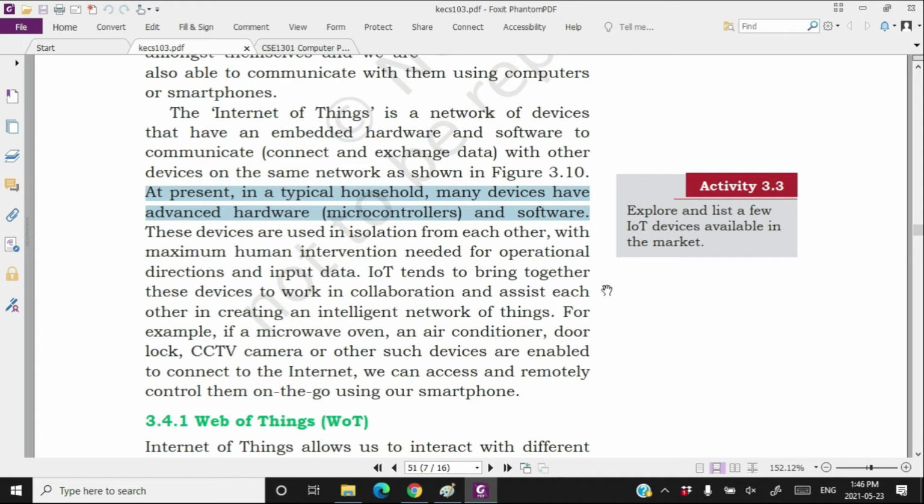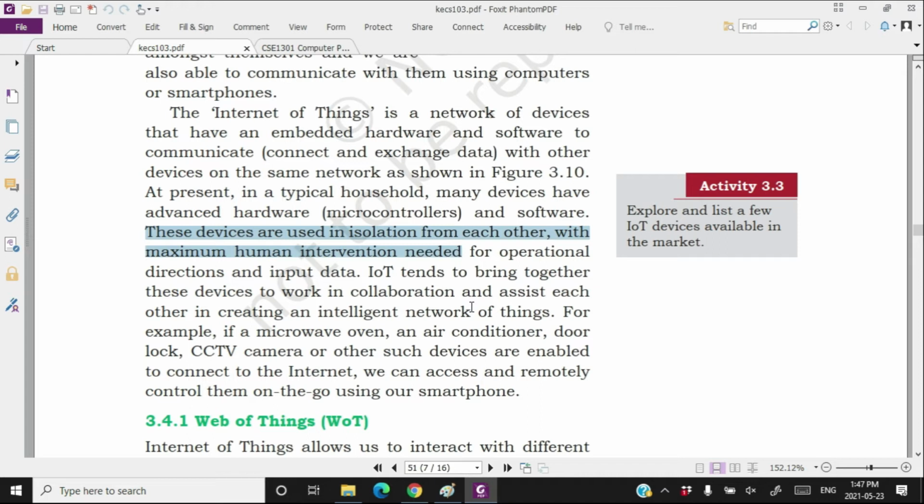So at present, all these household appliances own embedded hardware and software on a single chip. These devices are used in isolation, means the refrigerator is not telling the washing machine that it needs a repair, do you also need one? Means these devices are not talking to each other.